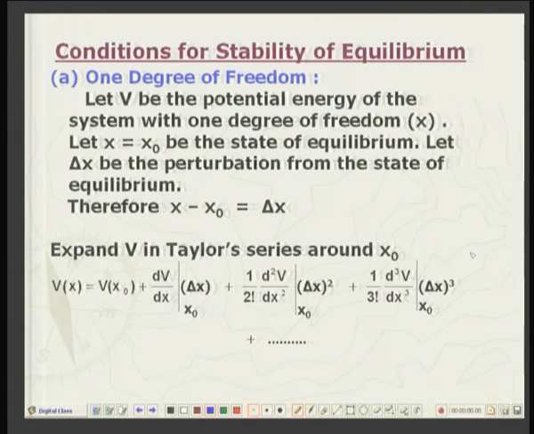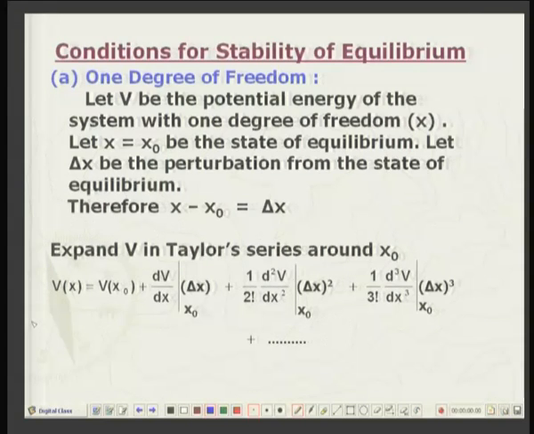Now, look here, this is the potential energy at the equilibrium configuration, and at the equilibrium configuration we have already established that the first derivative, that is the slope, is equal to 0. So, the first term at equilibrium vanishes, and I take V(x0) to the opposite side.